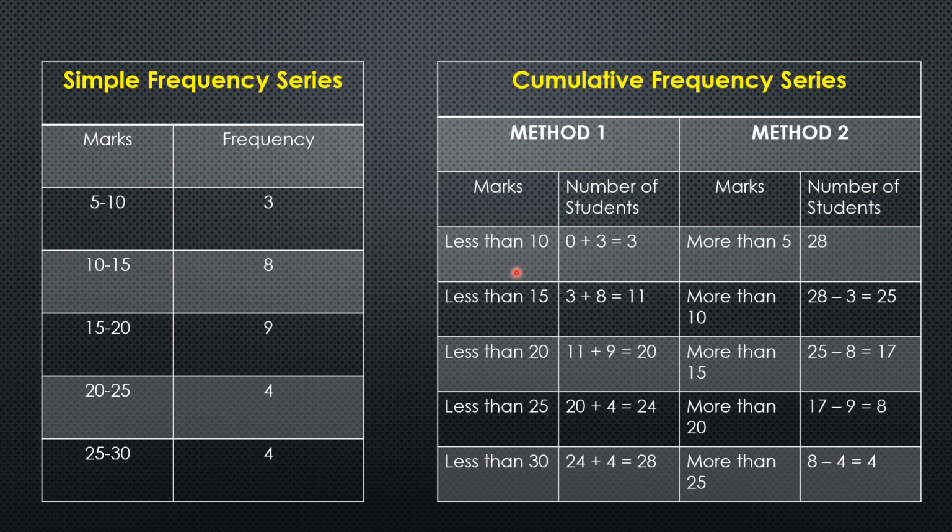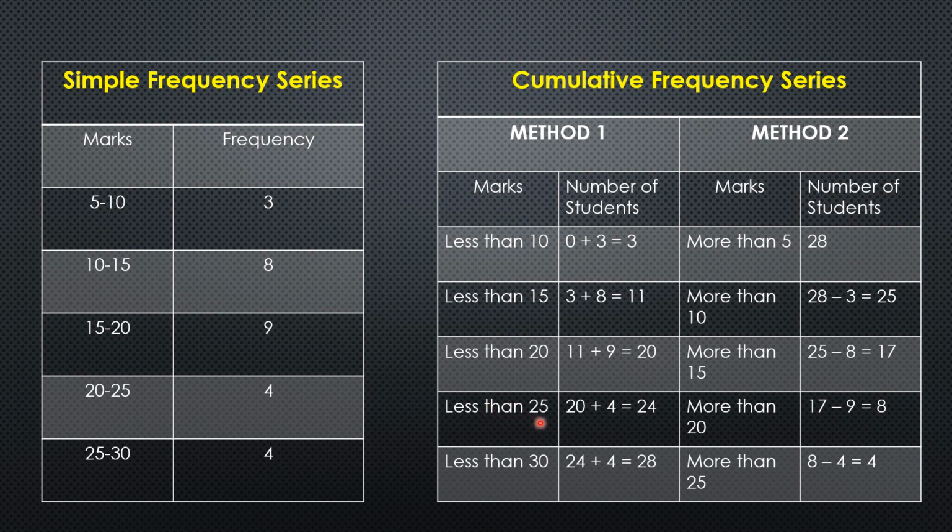Now, to make the frequency series a cumulative frequency series, we will add the frequencies of each class. Here we can't add anything because there is nothing prior to the first class interval, so we add 0. 0 plus 3 is 3. Now for 8, we add 8 plus 3, that is 11. Now we add 9 plus 3 plus 8. These three we add, and it gives us 20.